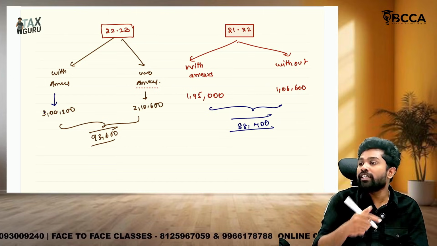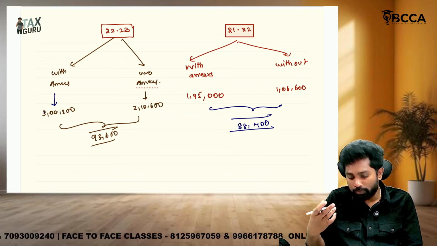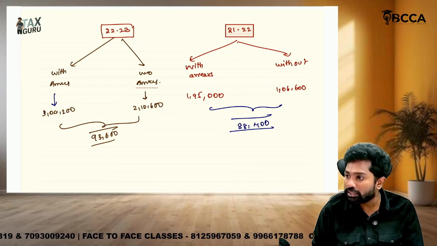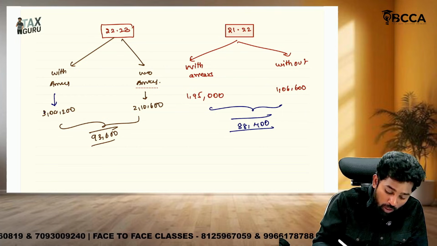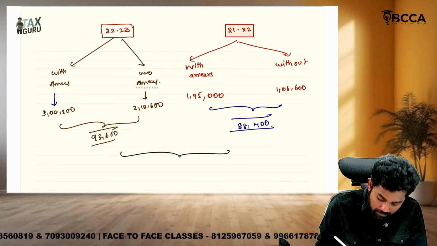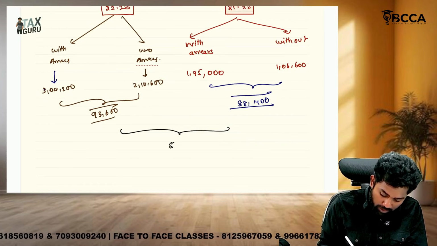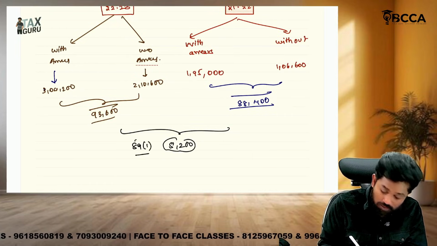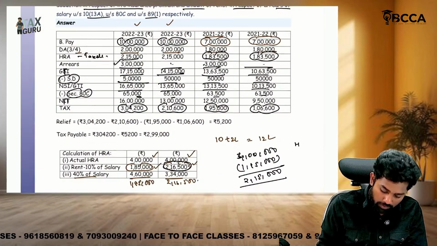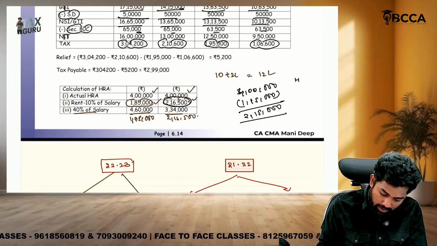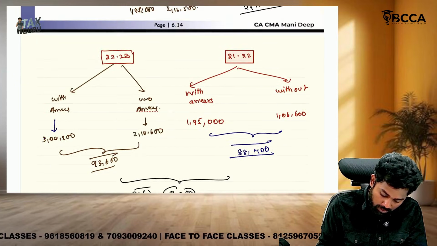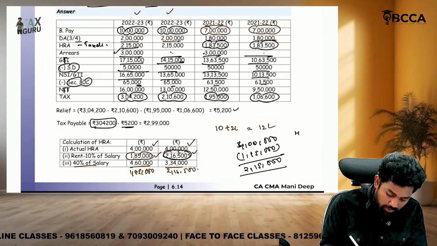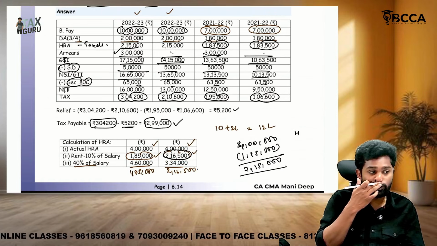So including it in 22-23 means we need to pay more tax, but there is no other option. Already 21-22 is completed. That's why find out how much extra you are paying: 5,200. So this extra 5,200 they will give as relief under section 89(1). If you give that 5,200 as relief, then 3,04,200 minus 5,200, you will be paying 2,99,000. Okay.